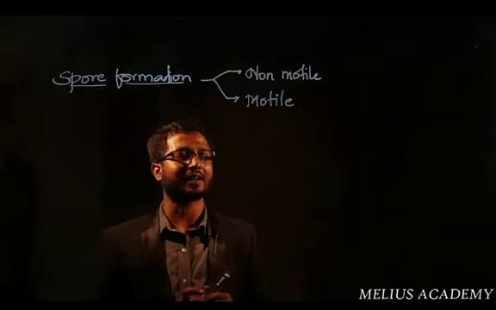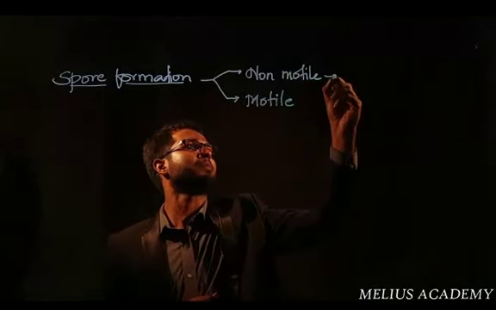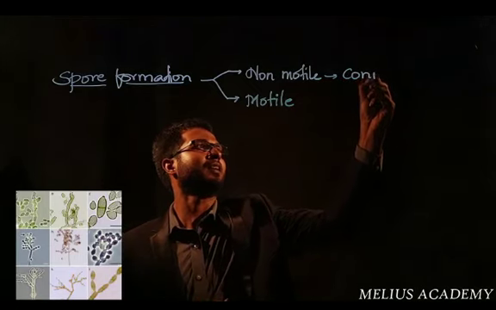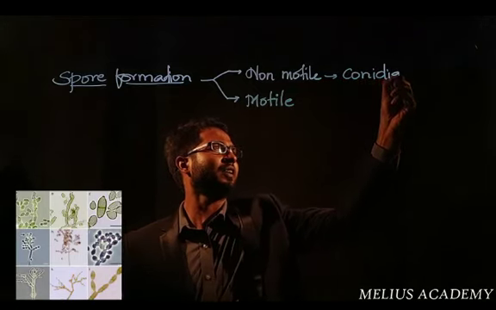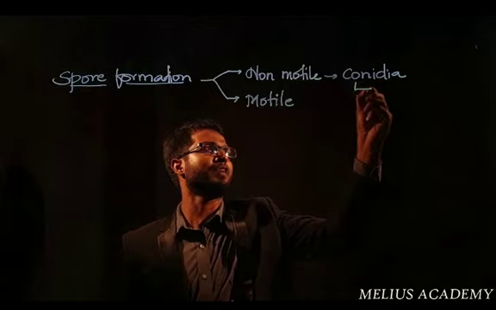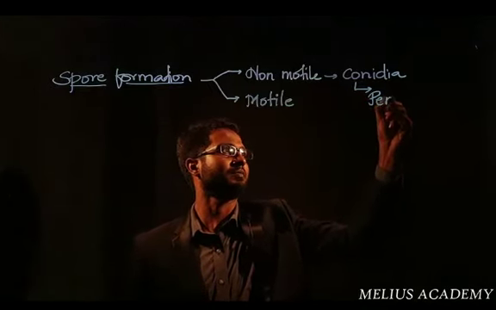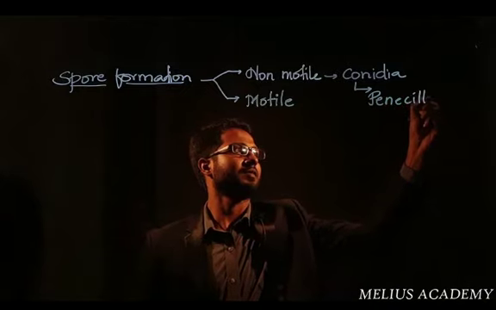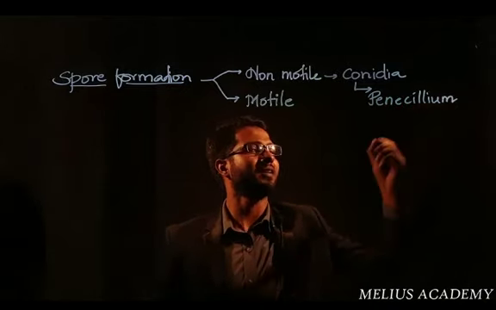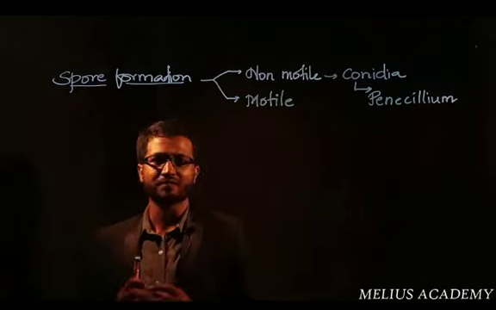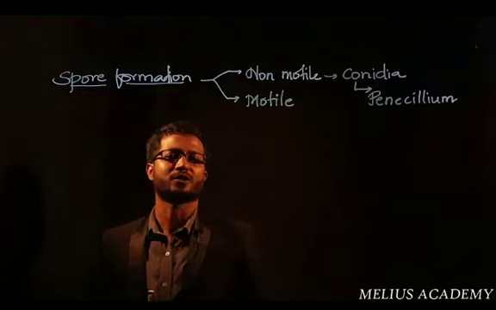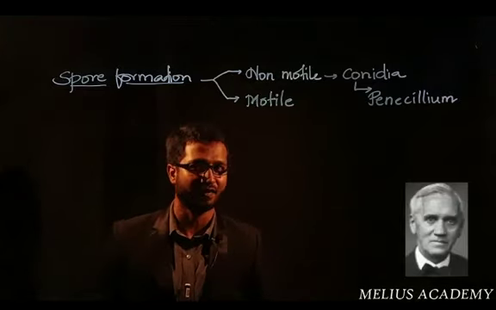So for non-motile, they have given the example of conidia. Under conidia, the example of an organism which produces non-motile spore is Penicillium. Reminding you, this is the same organism from which the first antibiotic drug was discovered by Mr. Alexander Fleming.